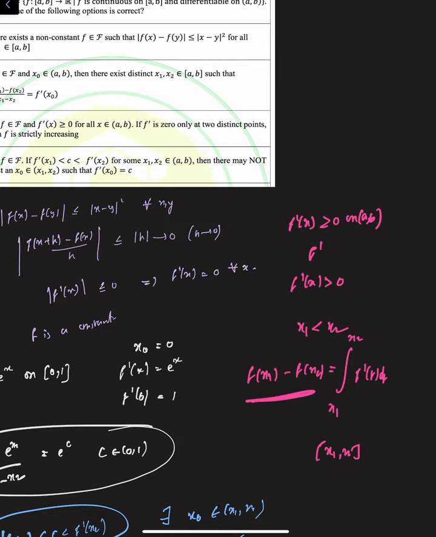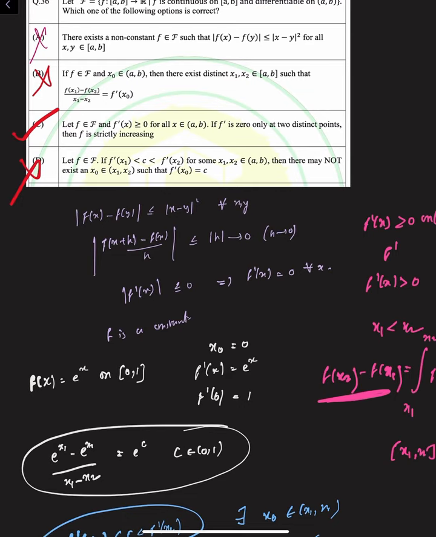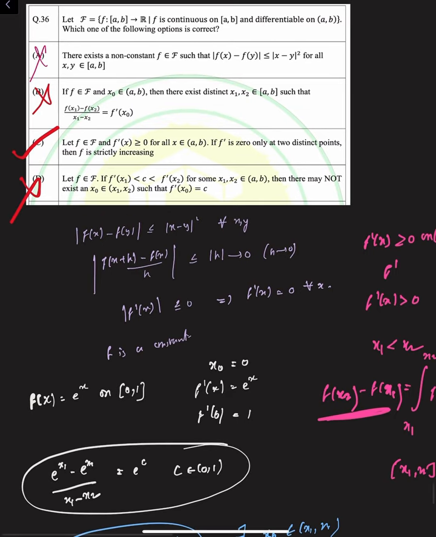Since the integrand is greater than 0, this f of x2 is also greater than f of x1. So for x2 greater than x1, we're having f of x2 is greater than f of x1. So that means f is strictly increasing, which is correct. So option C is the correct.